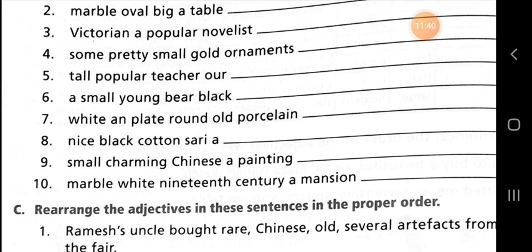8. The given words are nice black cotton sari. So when we write it in correct order, the sentence form, a nice black cotton sari.